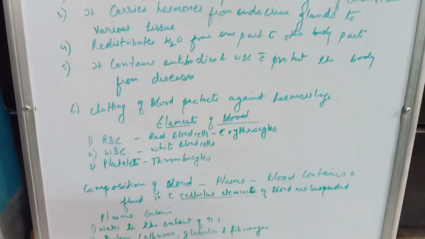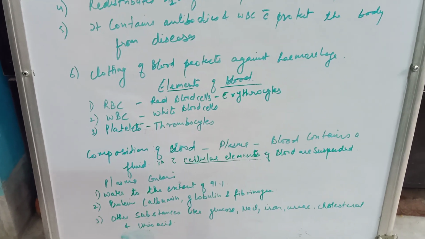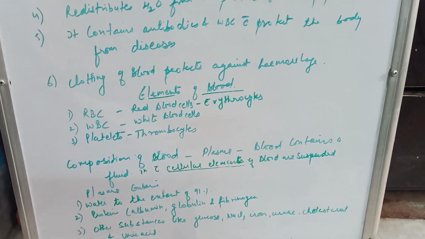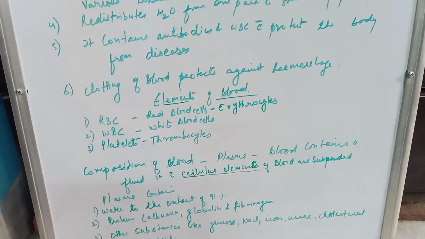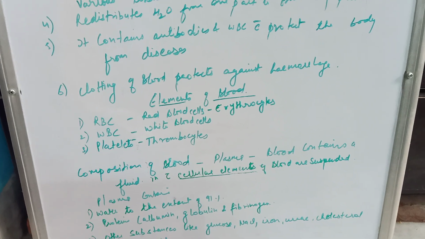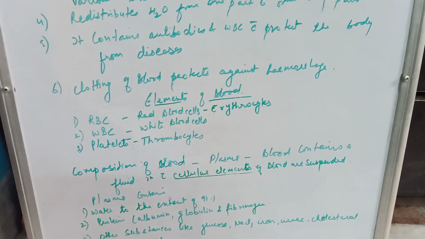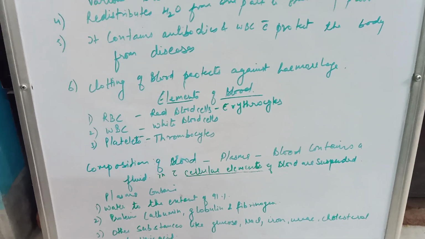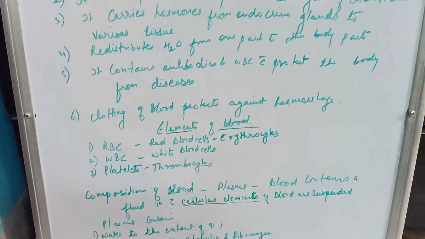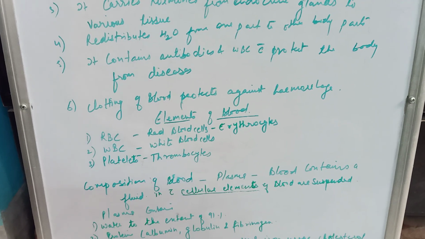Next is composition of blood. Blood contains a fluid called plasma, in which cellular elements of blood are suspended. What is cellular elements? Cellular elements are RBCs, WBCs, platelets.